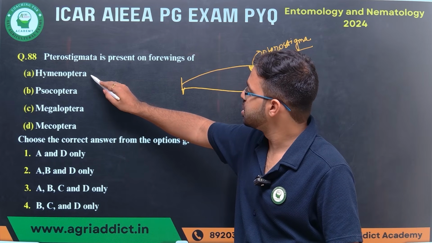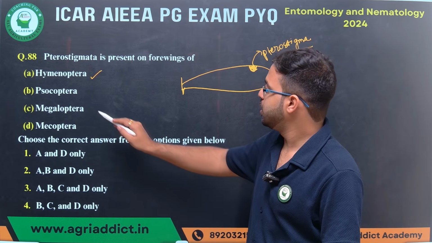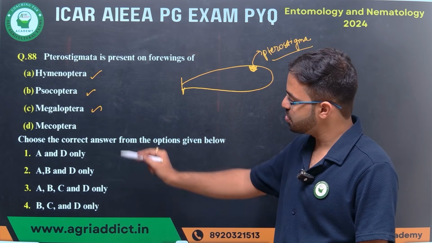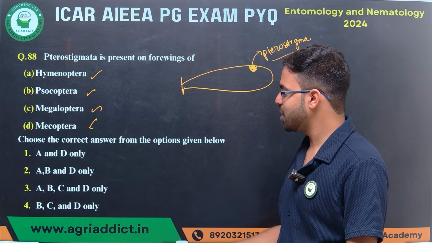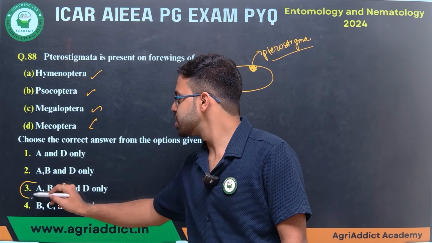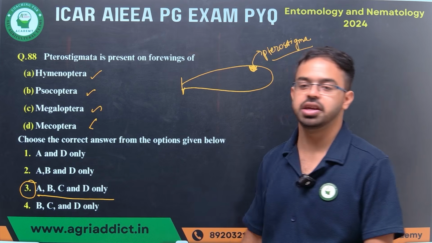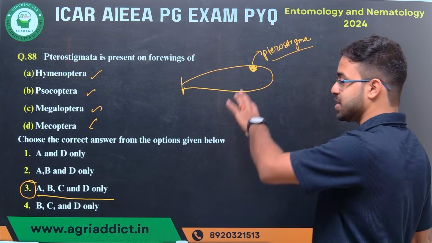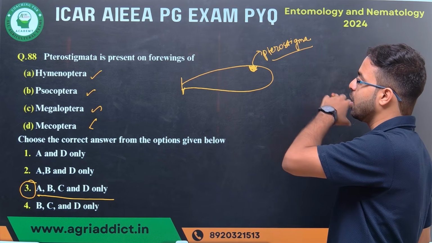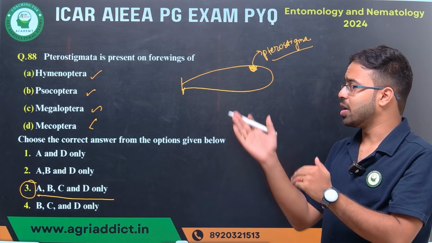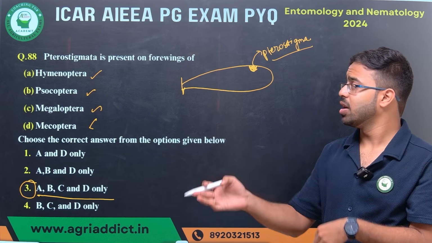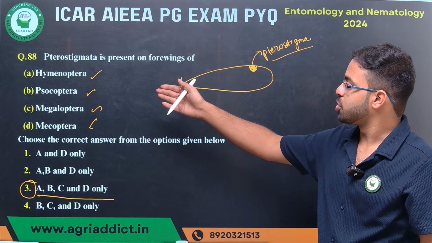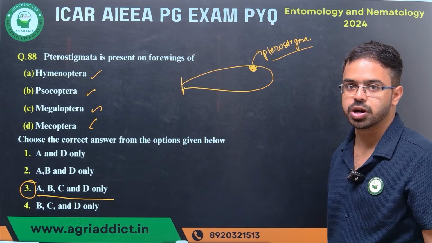It is present in Hymenoptera, Psocoptera, Megaloptera, and the correct answer is A, B, C, all. Just remember, it's a very informative question. Except Odonata, the different insect orders where pterostigma is present are Hymenoptera, Psocoptera, Megaloptera, and Mecoptera.